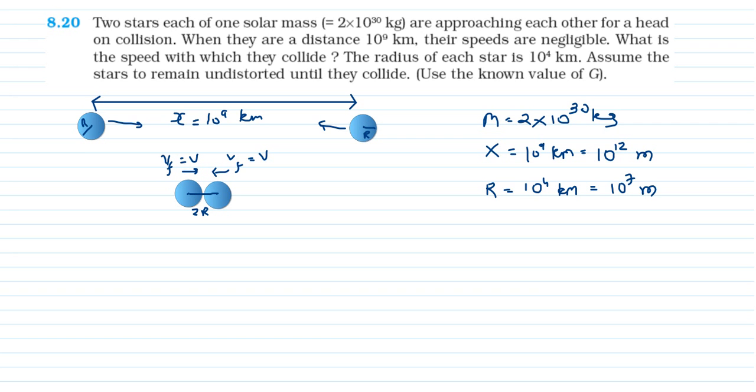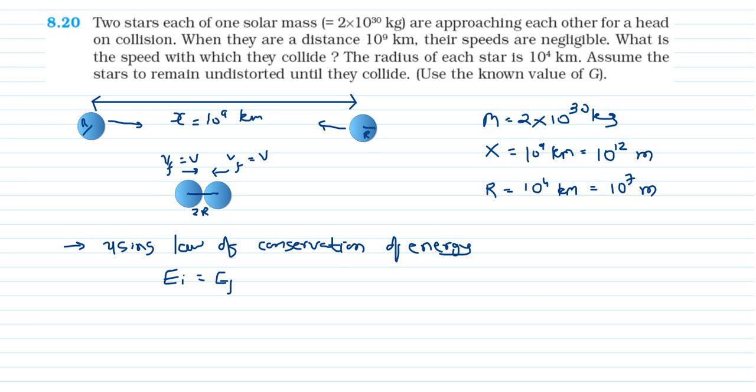radius r is equal to 10 raised to 4 kilometer, that is 10 raised to 7 meter. Okay, now in the same way here we will use the law of conservation of energy, that is, initial energy is equal to final energy, that is the initial kinetic energy plus initial potential energy is equal to the final kinetic energy plus final potential energy.